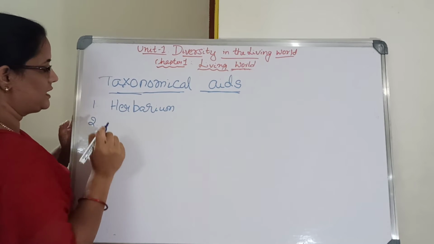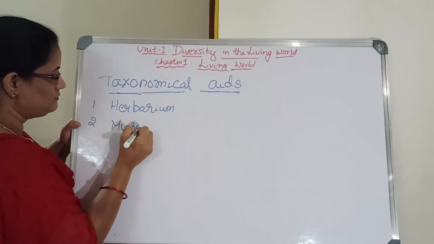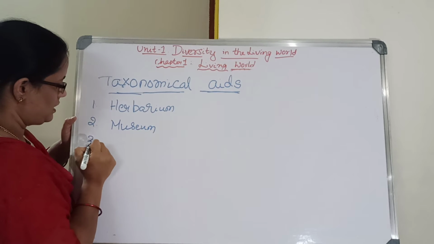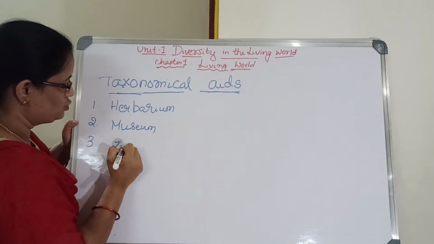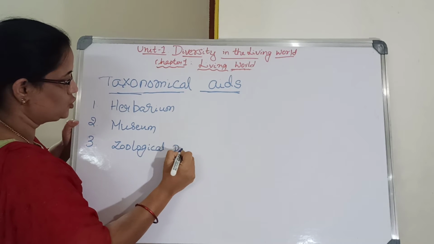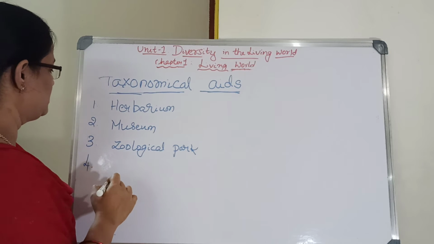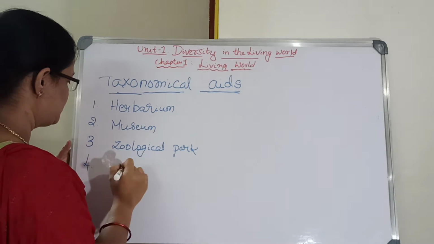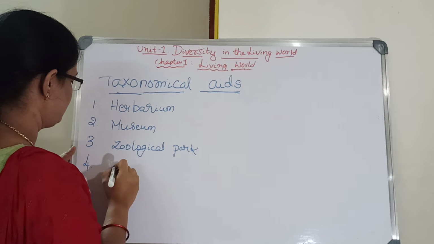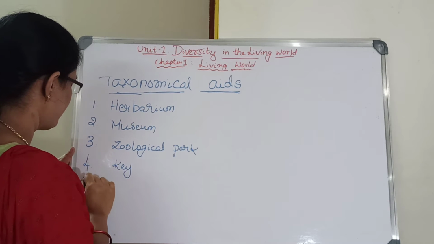These are taxonomical aids: herbarium, museum, zoological park, botanical garden, and key and manual.